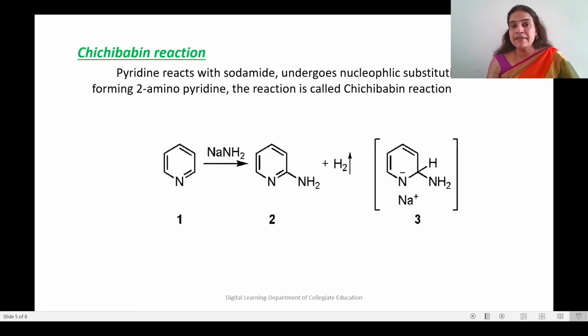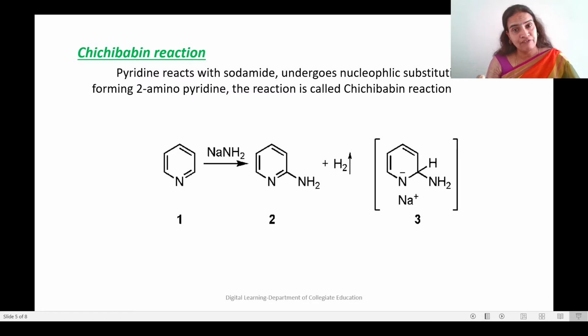Then the Chichibabin reaction. This is a nucleophilic substitution reaction of pyridine. A nucleophile, as I have already told you, is an electron-rich species; we represent a nucleophile with a minus charge, Nu minus being the general formula.